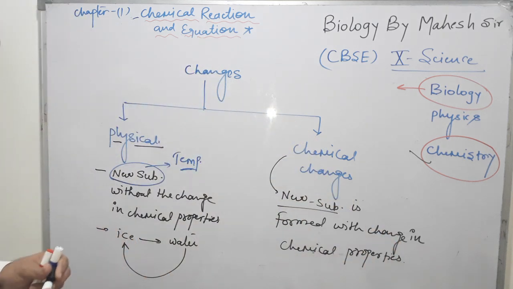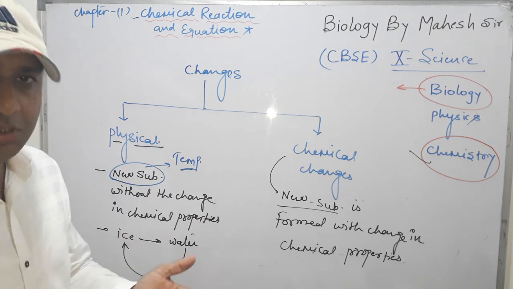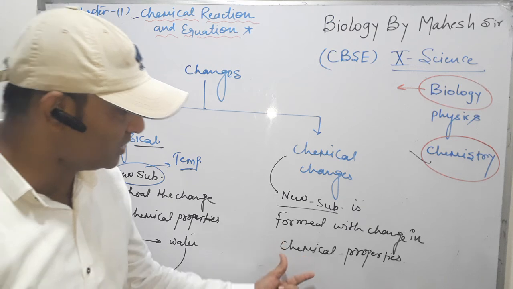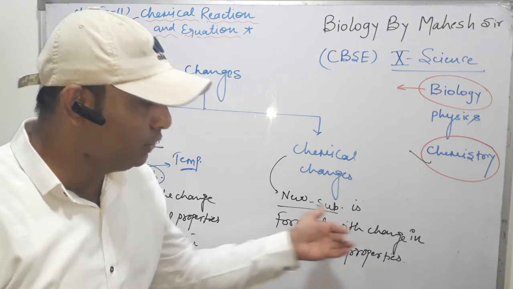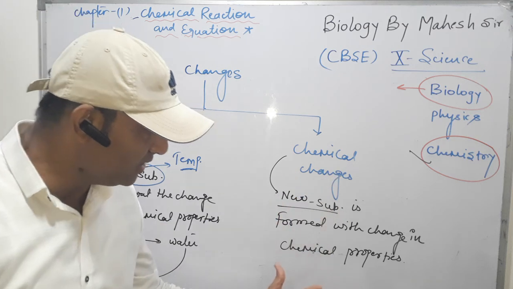So chemical changes means the changes in which two substances react or change into a new substance, and the new substance possesses a new type of chemical property, different from the original substances. So that time it is called a chemical change.